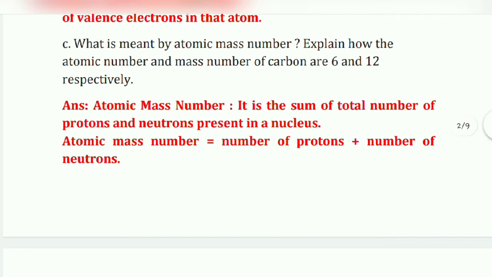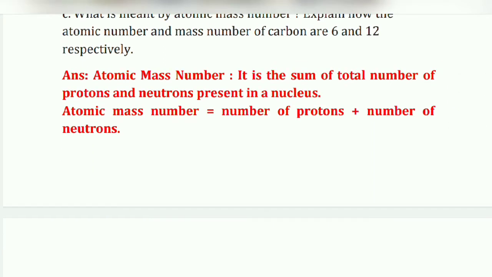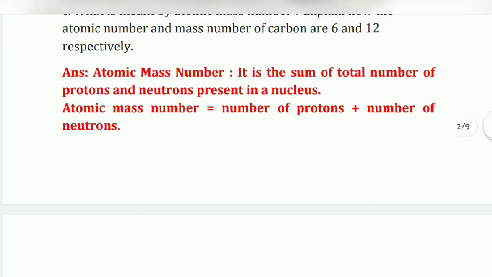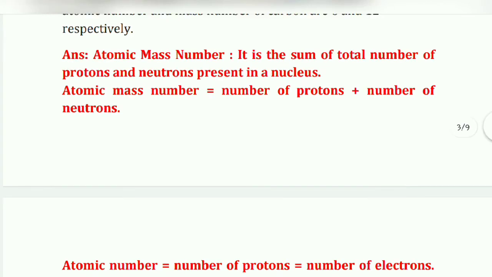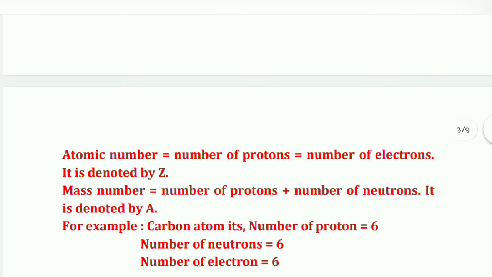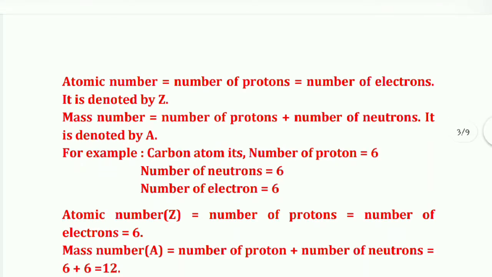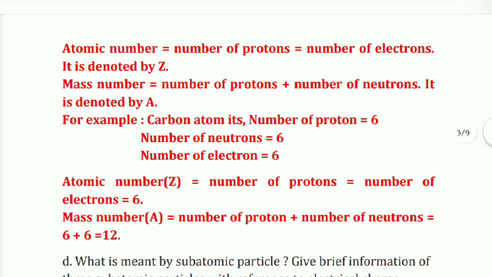What is meant by atomic mass number? Explain how the atomic number and mass number of carbon are 6 and 12 respectively. So the answer is, atomic mass number, it is the sum of the total number of protons and neutrons present in a nucleus. Atomic mass number is equal to number of protons plus number of neutrons. Okay. Then atomic number is equal to number of protons and is equal to number of electrons. It is denoted by Z. Okay. Then mass number is equal to number of protons plus number of neutrons and it is denoted by A.